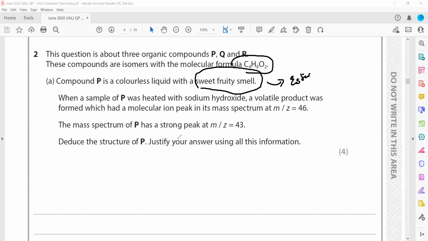Because what is the characteristic of esters? They have a fruity smell. They are also used as artificial flavors, different esters. When a sample of P is heated with sodium hydroxide, a volatile product is formed. Basically, when we heat this, an ester can be hydrolyzed in acidic or alkaline medium. When an ester is hydrolyzed, it will produce alcohol and carboxylic acid.